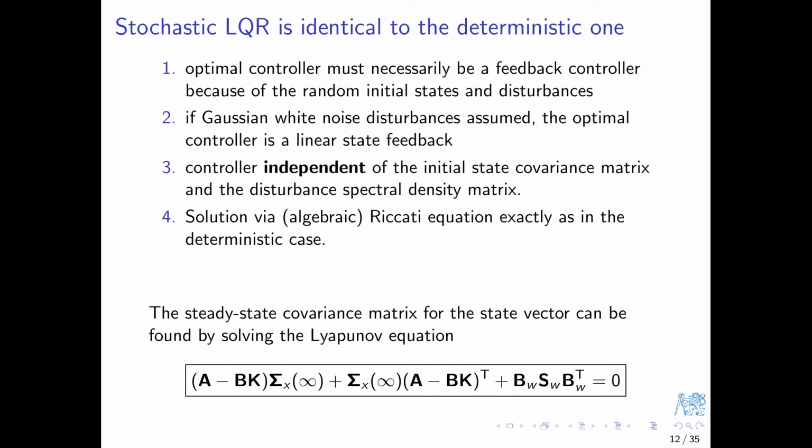For an LQ-optimal state feedback controller, the mean value of each state variable goes to 0, obviously. But there is a formula, actually an equation, Lyapunov equation, for finding the covariance matrix for the state vector at the steady state. Enough theory, let's have a look at an example.